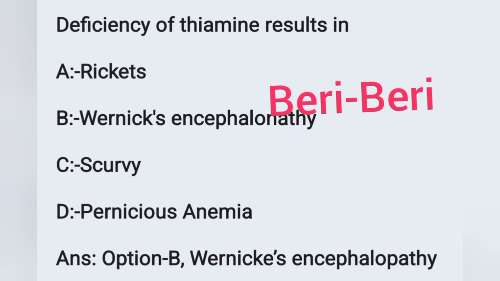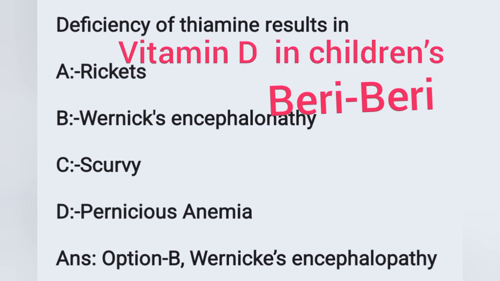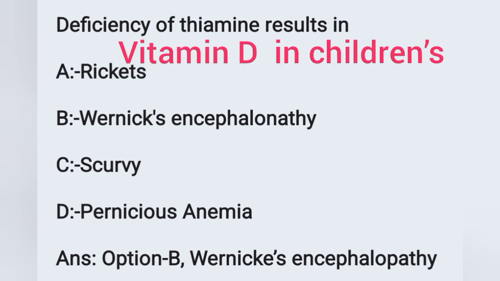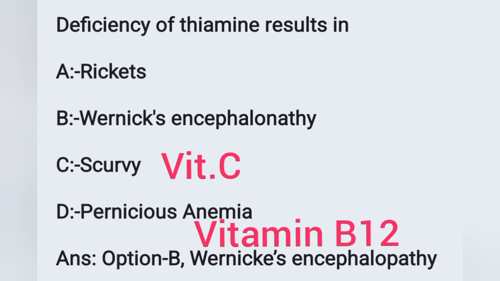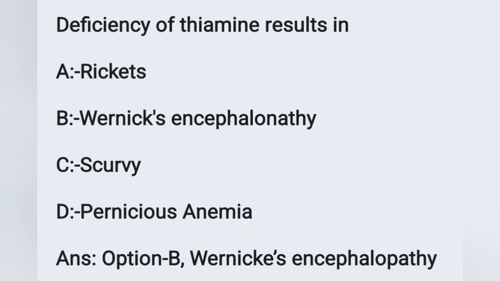If beriberi is there in your options, that will also be correct, as thiamine deficiency causes beriberi. And option A, rickets: in children, vitamin D deficiency causes rickets; in adults, osteomalacia. Option C, scurvy, is due to deficiency of vitamin C. And option D, pernicious anemia, is due to the deficiency of vitamin B12. Here the correct answer is option B, Wernicke's encephalopathy. Move on to the next question.